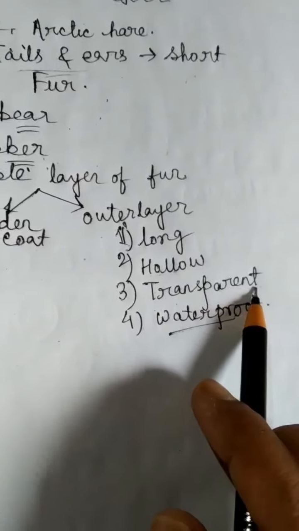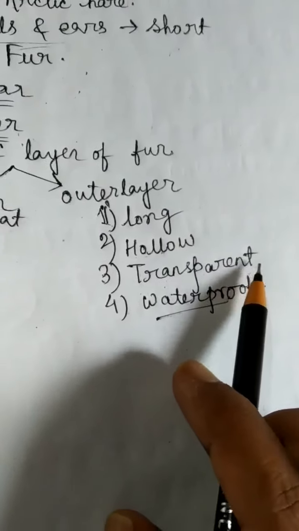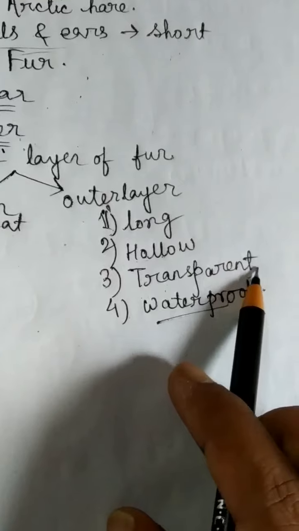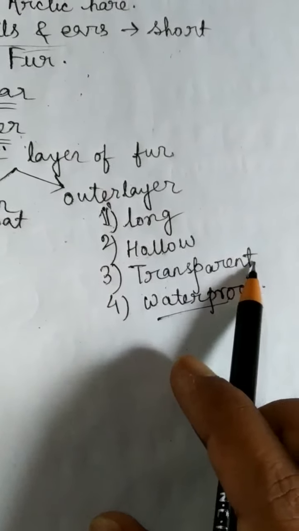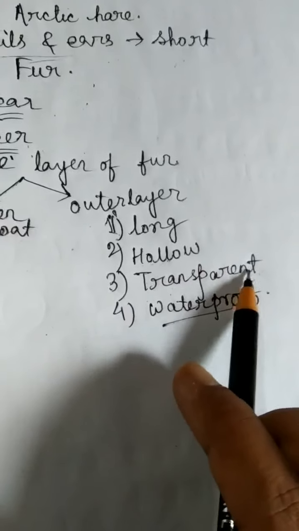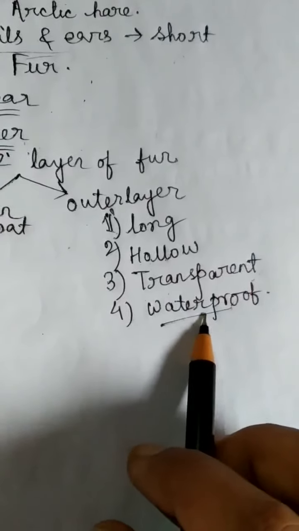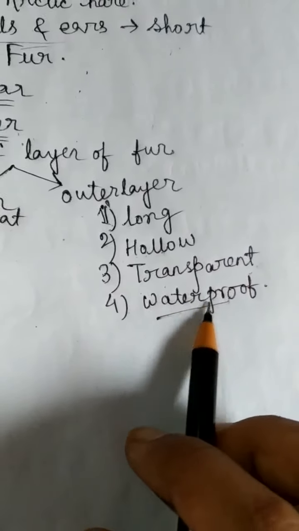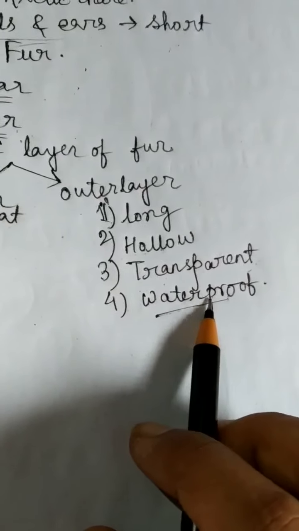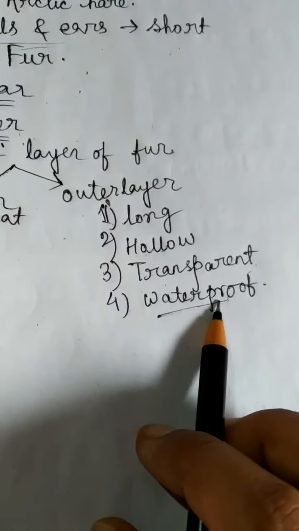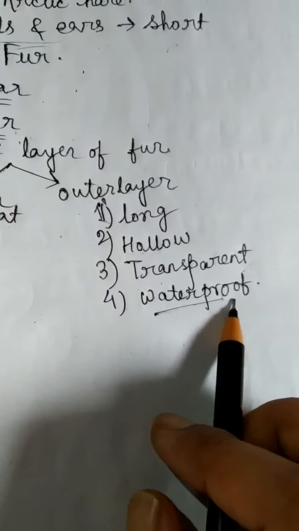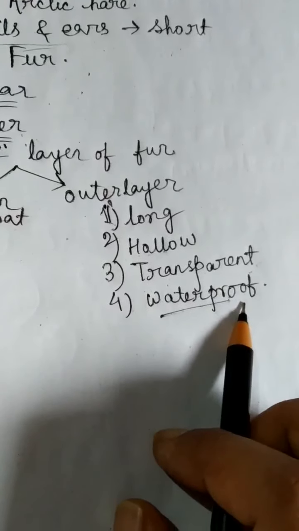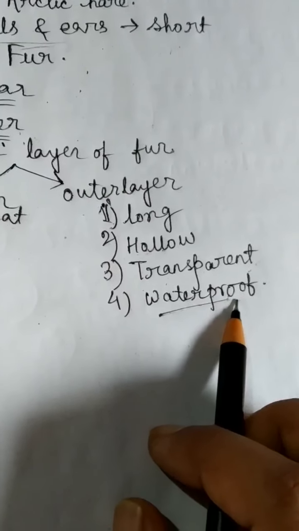This phenomenon is known as camouflaging, the way by which they can protect themselves from enemies. They look like snow. And number 4 is waterproof. As the outer fur, or the outer layer of the body, is waterproof, it helps to protect them from the ice or snowfalls.